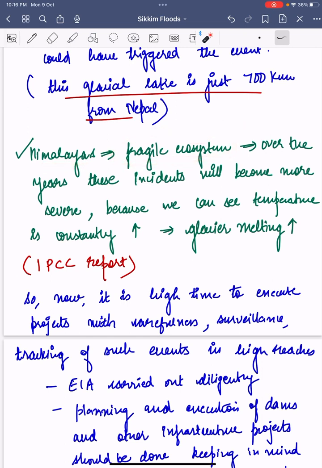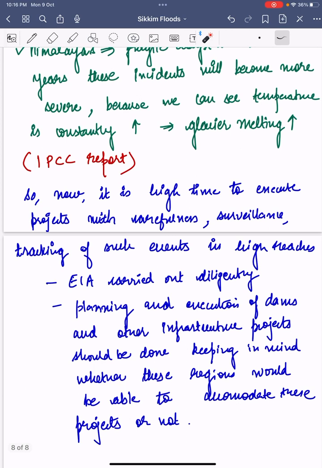Coming towards the end, we have to know that the Himalayas is a fragile ecosystem. Over the years, due to climate change or the infrastructure development that is happening at a rampant rate, these incidents will become more severe. As we have discussed, temperature is constantly rising, so glaciers are melting at a faster rate.